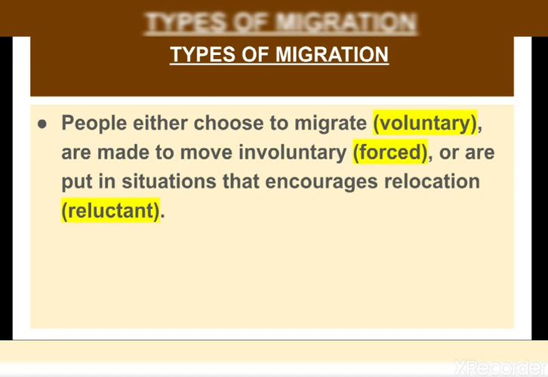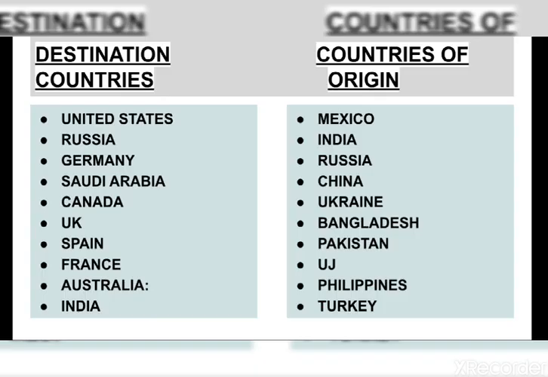In 2013, the percentage of international migrants worldwide increased, okay, not decreased, increased by 33%, with 59% of migrants going to developed regions. In this context, we will learn about two types of countries in terms of the movement of people, that is destination countries and countries of origin.